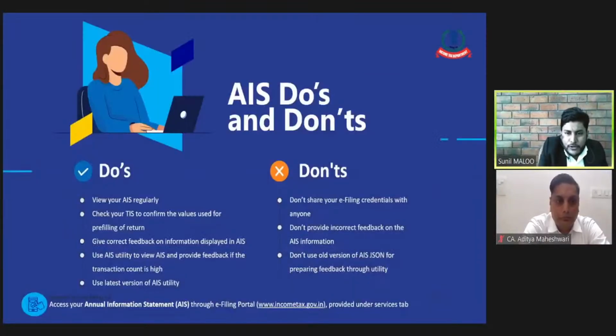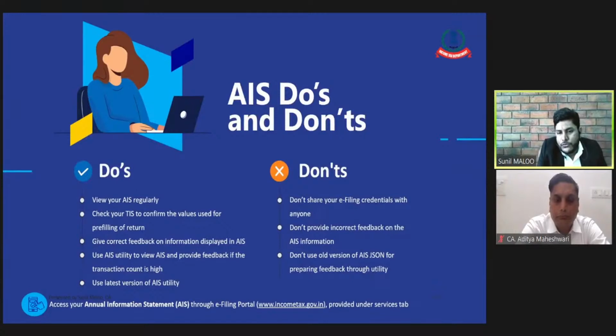Now there are some do's and don'ts of AIS which we need to discuss in brief. Some do's: we need to view our AIS regularly. Then check your TIS to confirm the value used for pre-filling of the return. We need to regularly view our AIS as well as the TIS. And if there is some difference, it is our duty to give the correct feedback on the information which is displayed in the AIS. Then use the AIS utility to view AIS and provide feedback if the transaction count is high. And also use the latest version of the AIS utility.